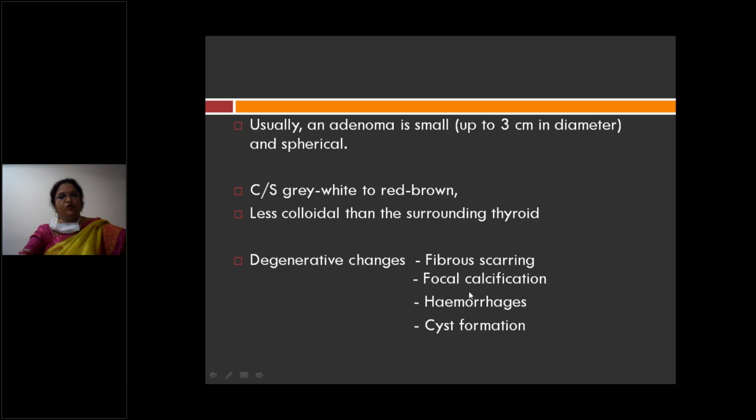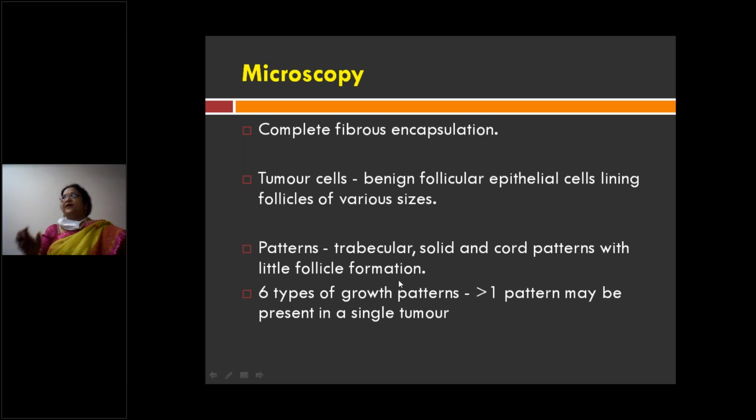So that is fibrosis, calcification, hemorrhages and cyst formation. So what do you see microscopically? Microscopically also you see there is a well encapsulated nodule or well encapsulated lesion, you can say. With a well encapsulated lesion, complete fibrous encapsulation you can see.